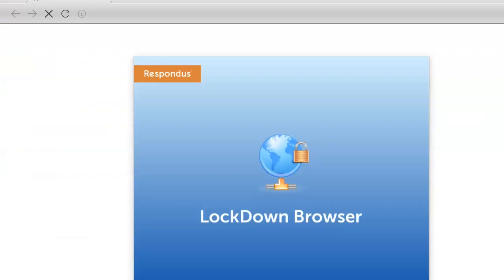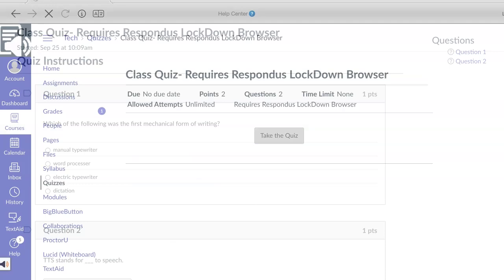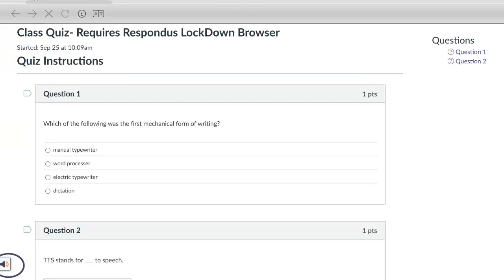Let's take a Canvas Classic quiz in Respondus. Open Respondus from your app. In the app, log into Canvas. Navigate to your quiz. Launch ReadSpeaker WebReader by clicking on the tab with a speaker icon that is located on the left side of your screen.